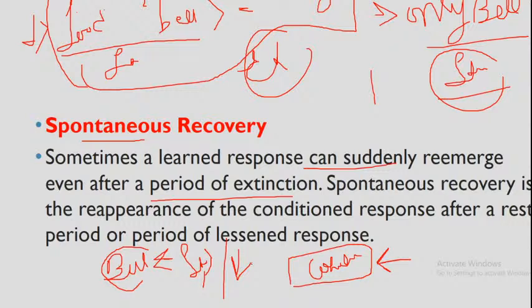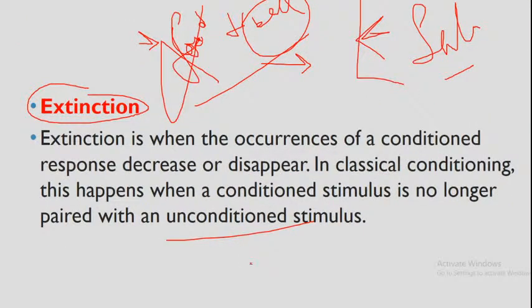That is the situation: he thought about that, that's why the salivation does not occur. So this situation is called extinction. When you always ring the bell but do not give the food, that means the unconditional stimulus and the conditional stimulus are not paired and not presented at the same time. You only present the conditioned stimulus, not the unconditioned stimulus. That's why the salivation also stops. This is called extinction.